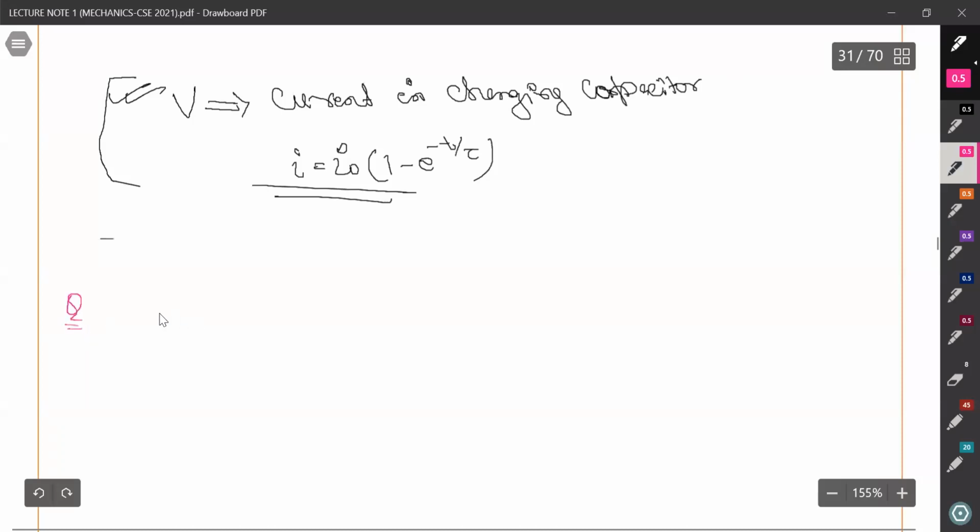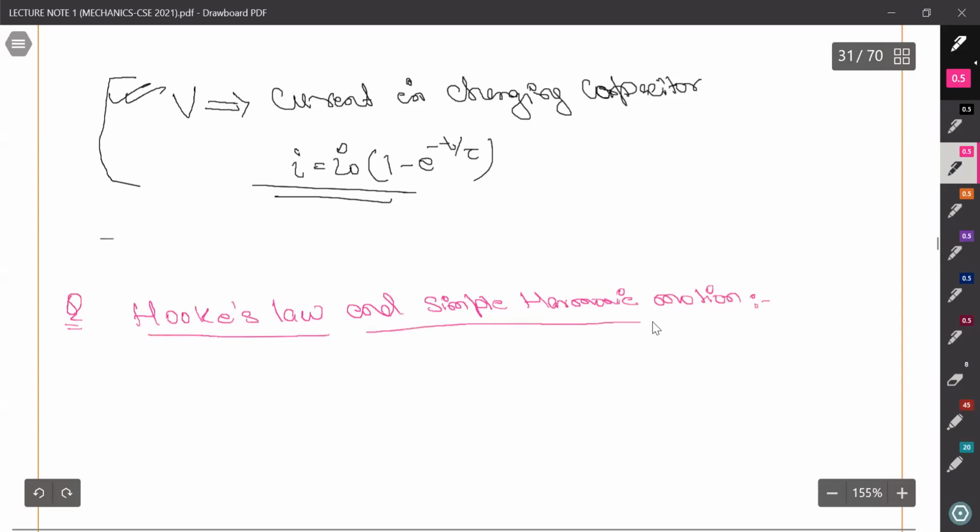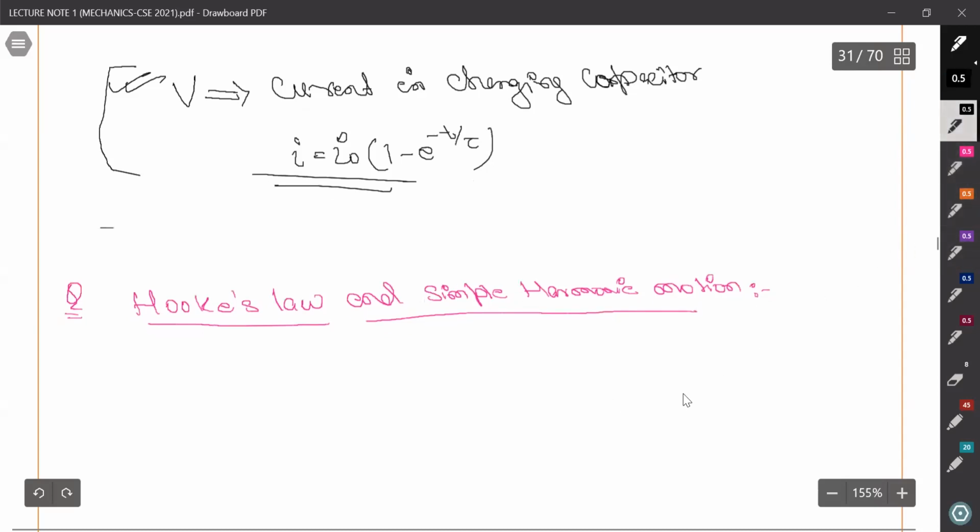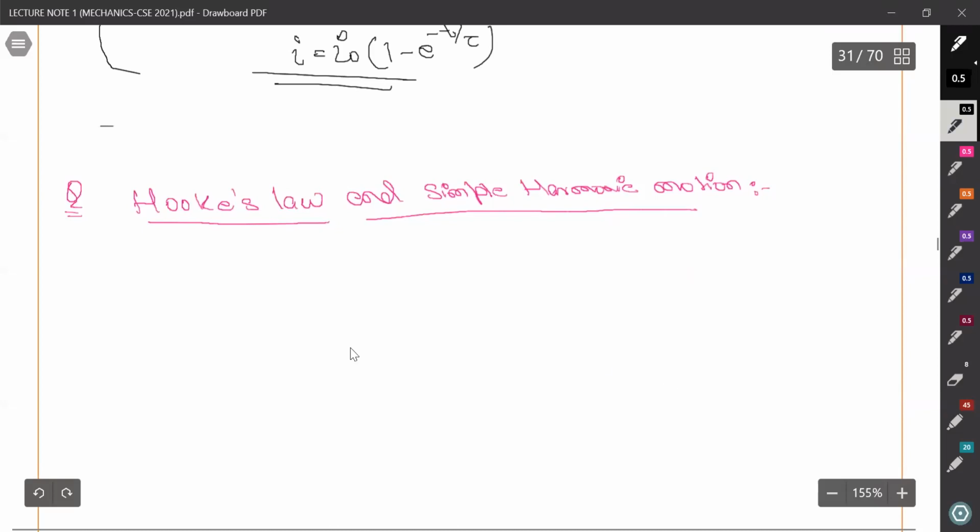This is basically Hooke's law and simple harmonic motion. We will study this in great detail also, but what I am trying to do is to make this fit in one relation.